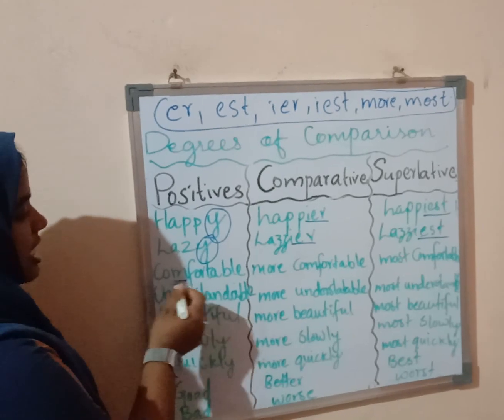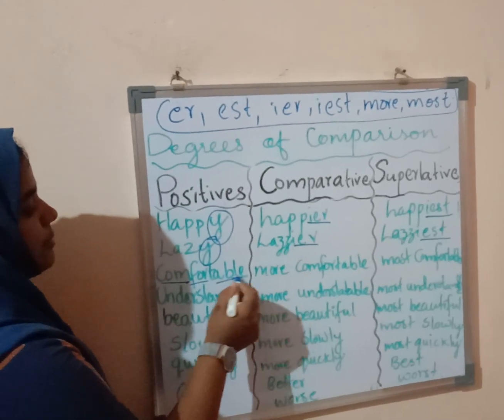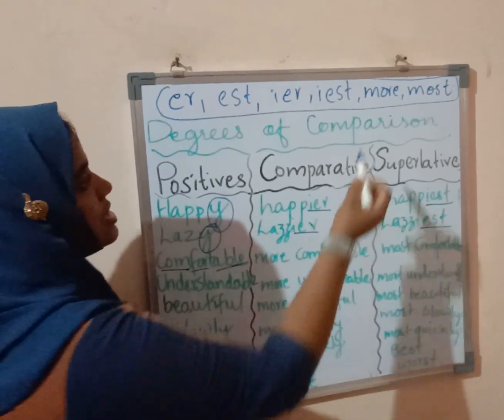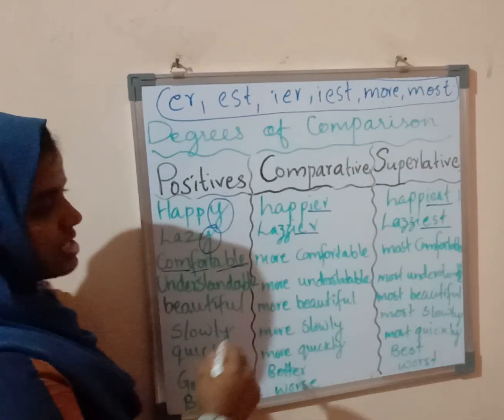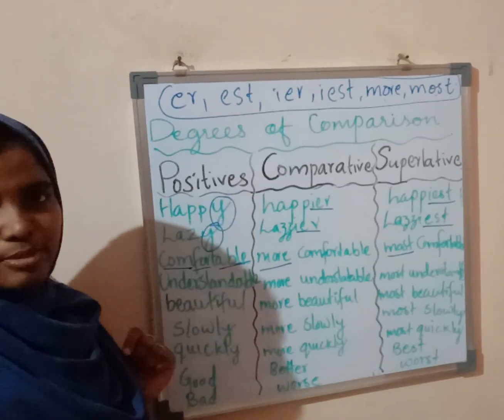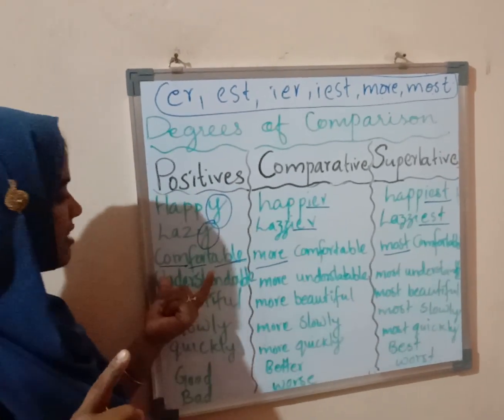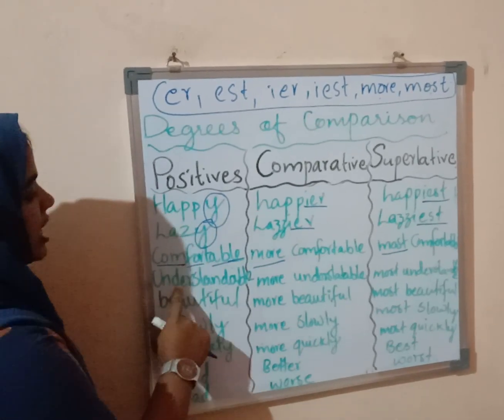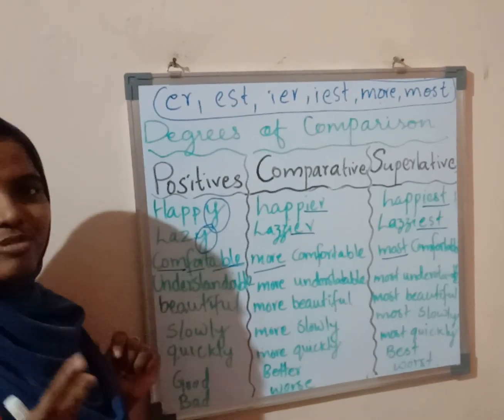See here, comfortable. There are four syllables. More than two syllables, we use more and most. So here we are using more comfortable and most comfortable. Why? Because it has more than two syllables. Okay, children? Now here, understandable. How many syllables are there?